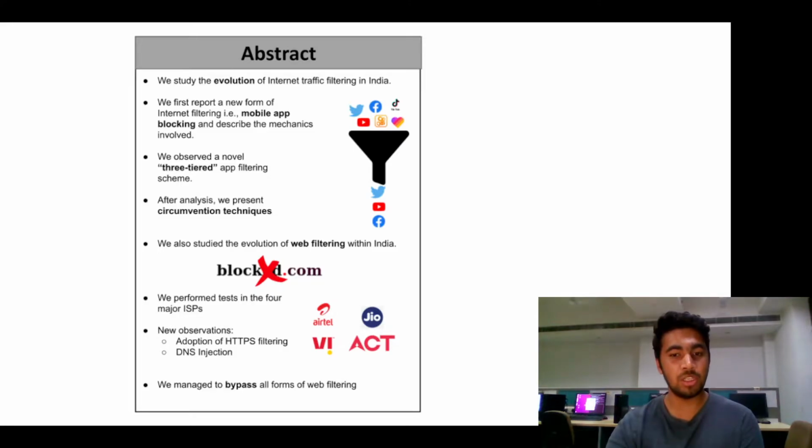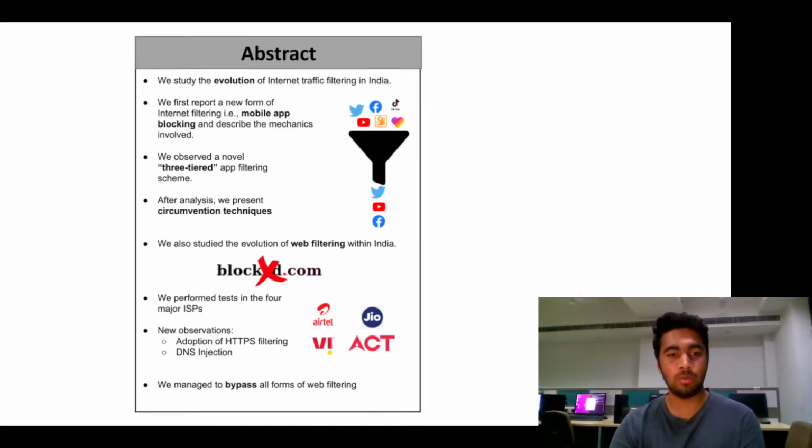After detailed investigation of mechanics involved, we report a three-tiered app filtering scheme. Further, we present simple yet effective circumvention schemes to bypass app blocking at each tier. As a natural progression, we also studied the current state of website filtering in India.